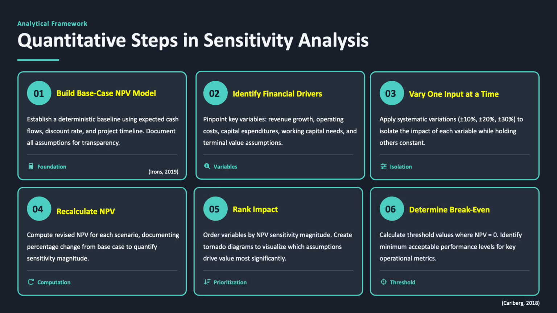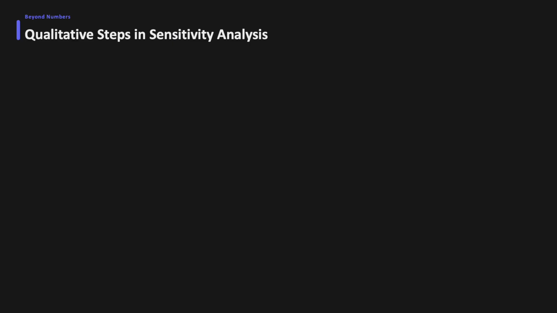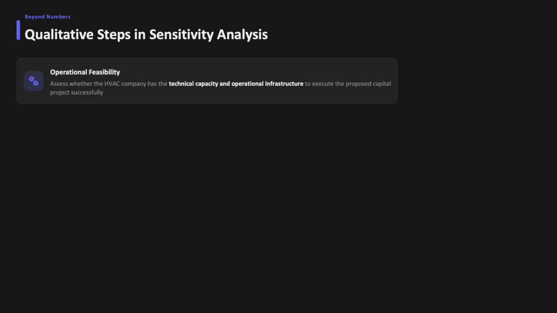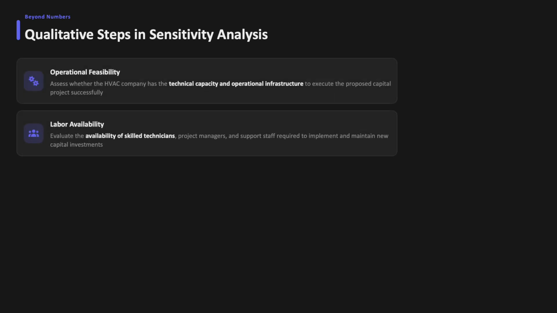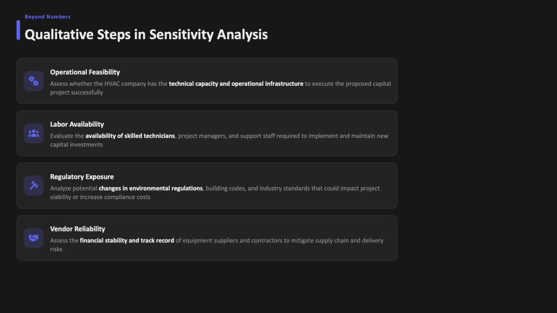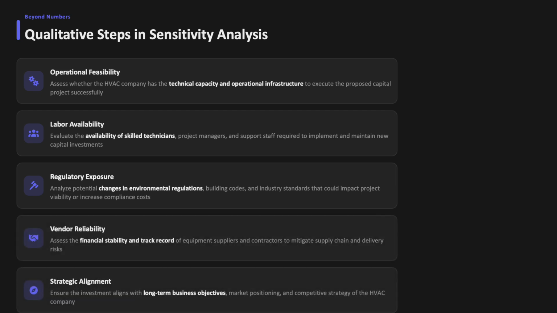As Kalber explains, sensitivity analysis isolates how changes in critical inputs influence financial outcomes and identifies which assumptions most significantly drive project value. Ranking these variables allows management to focus on the most influential risk factors. Quantitative modeling must be complemented by qualitative evaluation. Key qualitative considerations include operational feasibility, labor availability, regulatory exposure, vendor reliability, and strategic alignment.